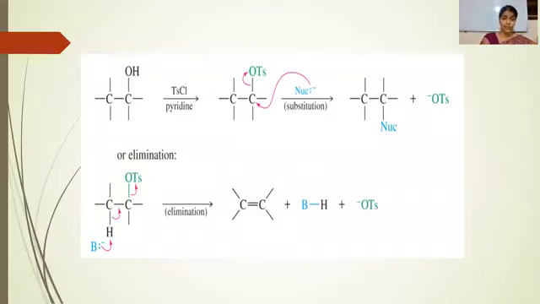This is the mechanism in which, in the first step, tosyl chloride is reacted with alcohol and converted into tosylate. This tosylate can undergo substitution or elimination. By substitution, a nucleophile can attach, and in the elimination, the tosylate group can be removed, and by the abstraction of a proton by any base, it is converted into alkene.